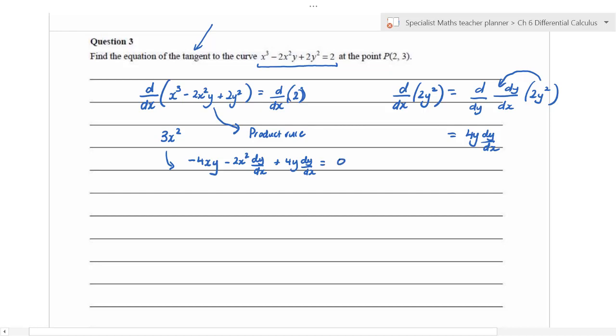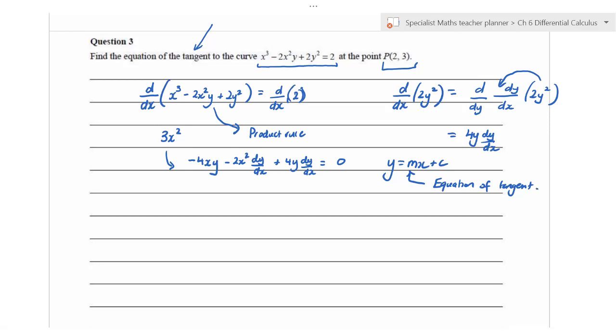Now what we need to do, it says here at the point 2, 3, and that's really important because it says find the equation of the tangent. Well, the equation of the tangent is y equals mx plus c. So in actual fact, the gradient of the tangent is literally just the derivative at that point. That's all it is.